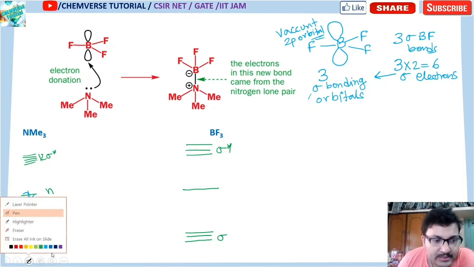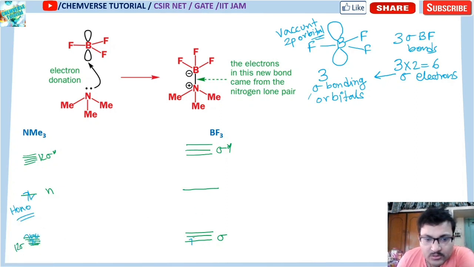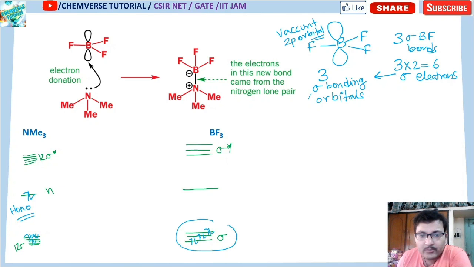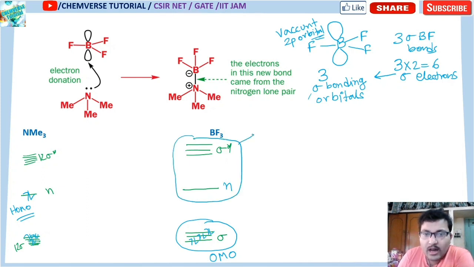Now if I fill it with the electrons, these are 1, 2, 3, 4, 5, 6 electrons filled here, and these are our occupied molecular orbitals, these all are our OMOs. The non-bonding one and the 3 sigma star are your unoccupied molecular orbitals, UMO.